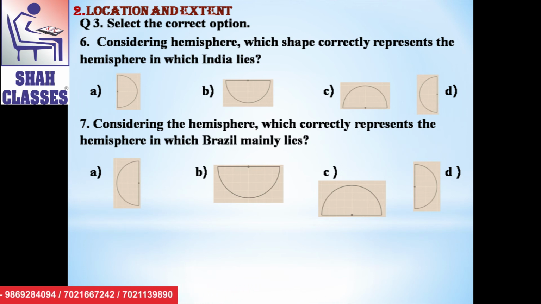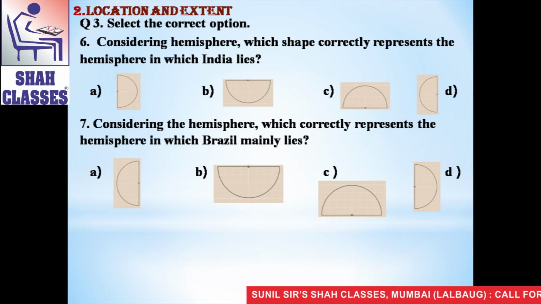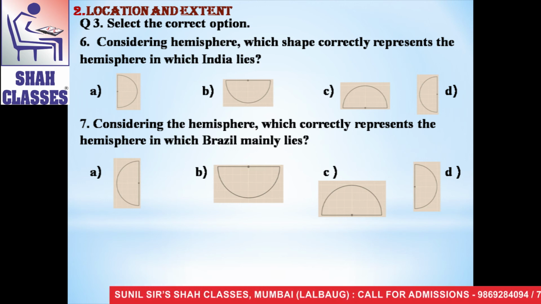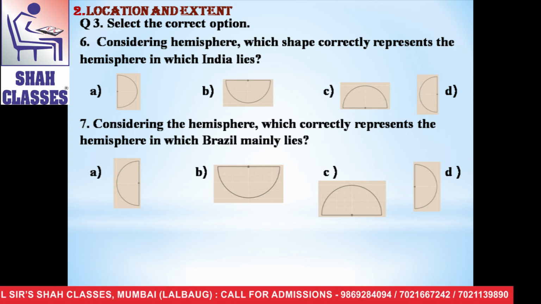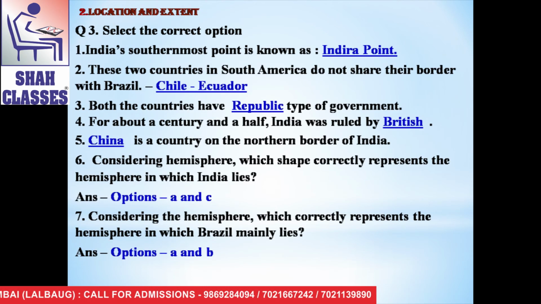The sixth is, considering hemisphere, which shape correctly represents the hemisphere in which India lies. The options are A and C. And the seventh is, considering the hemisphere which correctly represents the hemisphere in which Brazil mainly lies. The options are A and B. Now the question 4 is, write geographical reasons.